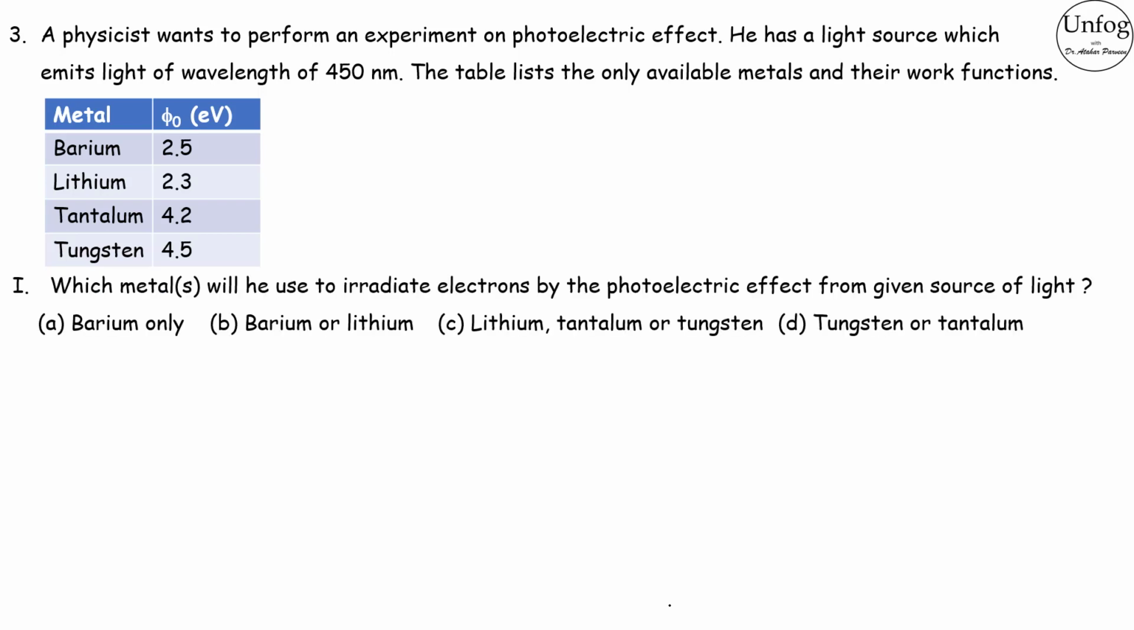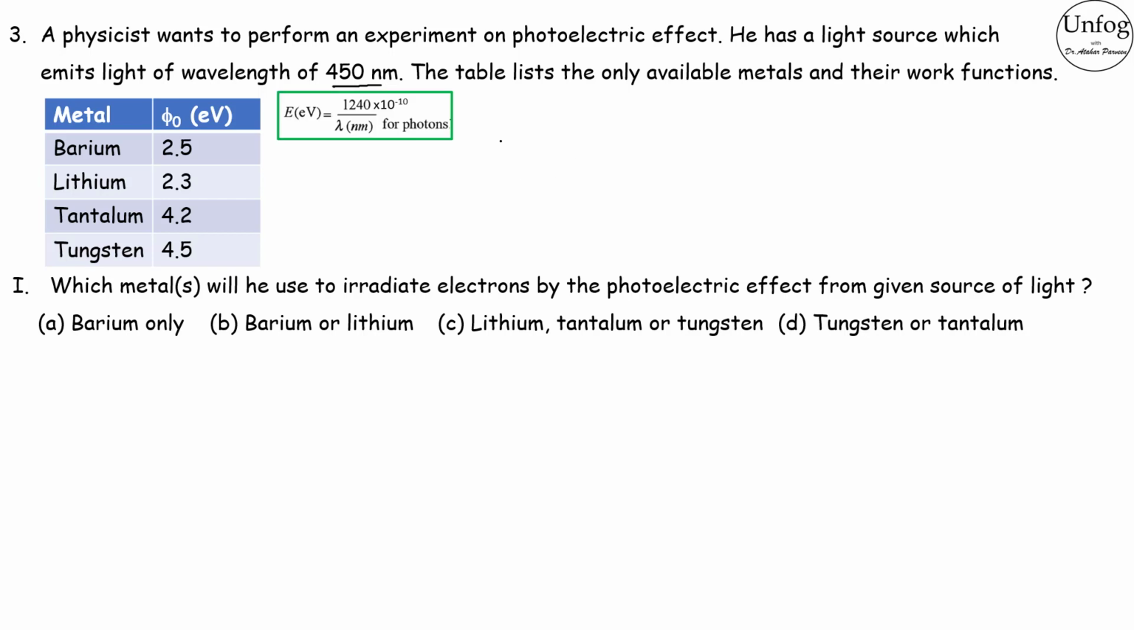The first question is, which metal or metals will he use to irradiate electrons by photoelectric effect from given source of light? So the options are given, the names of the metals are given. So what will he do to irradiate electrons by photoelectric effect? His source of light is 450 nanometer wavelength. Okay. So first he will find the energy of one photon which the given light source produces. So for this we have to calculate the energy.